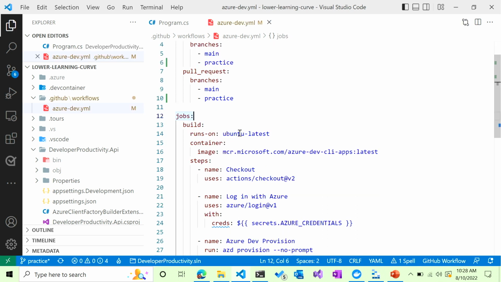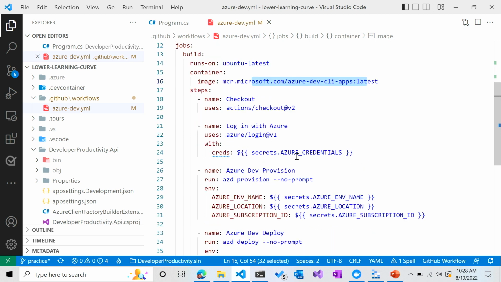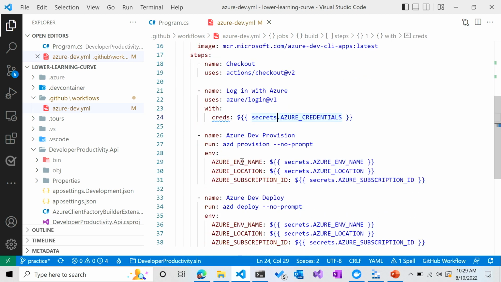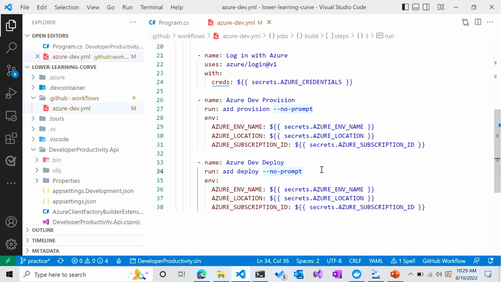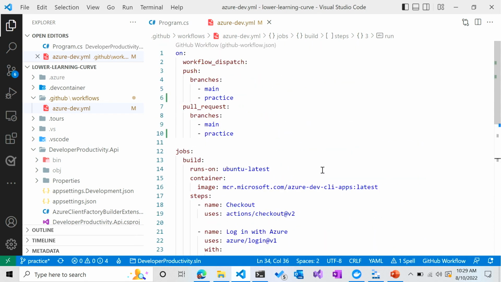And it's saying run right here this Azure Dev CLI image, which has .NET built into it. And it's saying use the Azure credentials, and then running the azd provision, which we just ran, then running azd deploy. So it's going through and using GitHub Actions to run what we just ran.